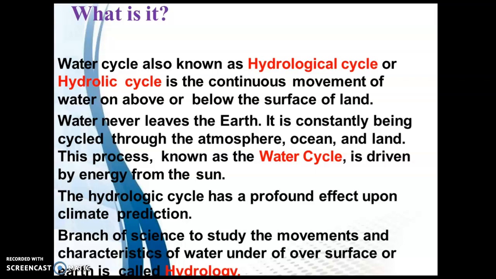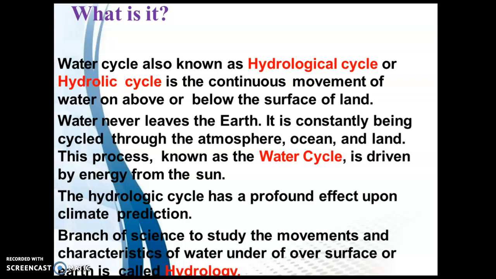Water never leaves the earth. It is always present in the form of surface water, groundwater, vapors, or ice, glaciers, etc. It is constantly being cycled through the atmosphere, ocean and land. This process is known as the water cycle, and the energy source of this cycle is the sun. The hydraulic cycle has a profound effect upon climate prediction.